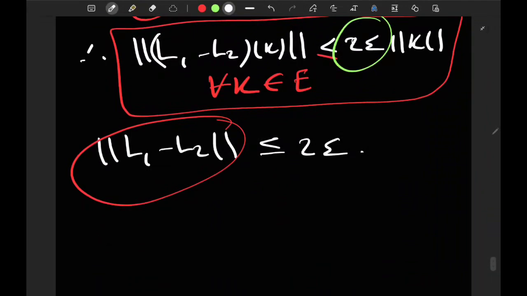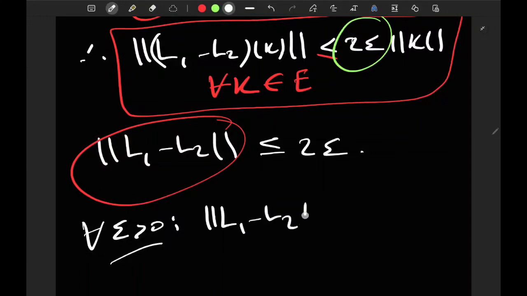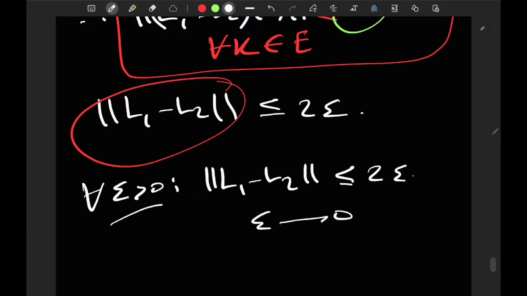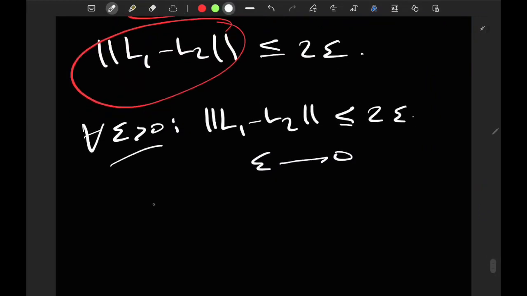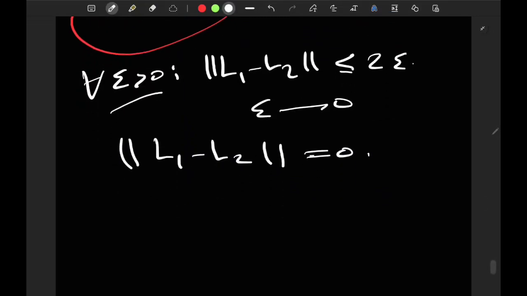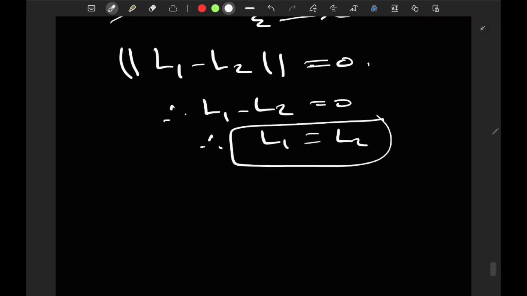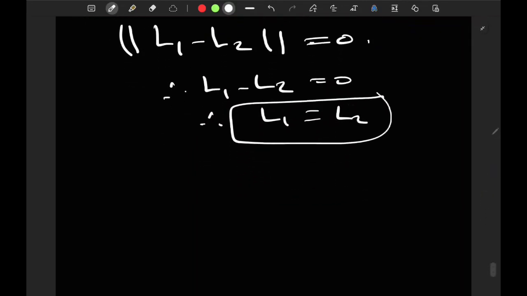So, conclude, since epsilon was arbitrary, it's true that for all epsilon positive, the norm of L1 minus L2 is less than or equal to 2 epsilon. What does this mean? If you want to take epsilon to 0, if you want to argue in some other way, the conclusion is that the norm of L1 minus L2 needs to be 0. Okay, and therefore L1 minus L2 is the 0 map, and therefore L1 is the same as L2. So indeed the derivative is unique. This linear map is unique, and we denote it by the derivative of f at a, df of a.